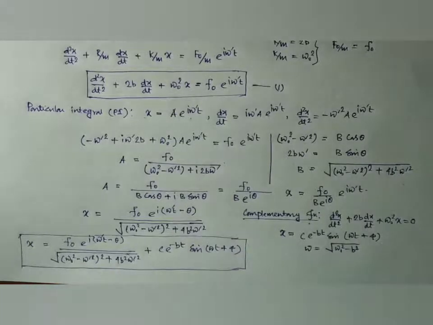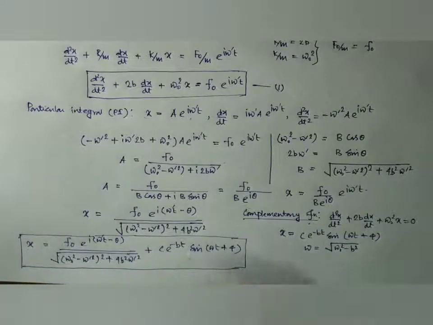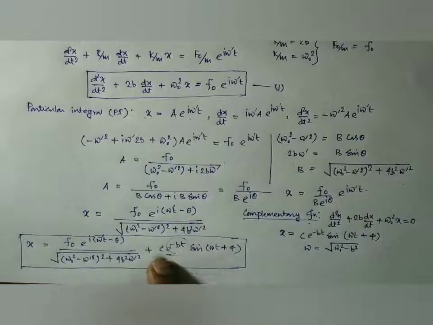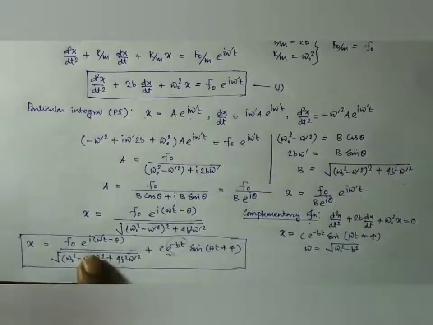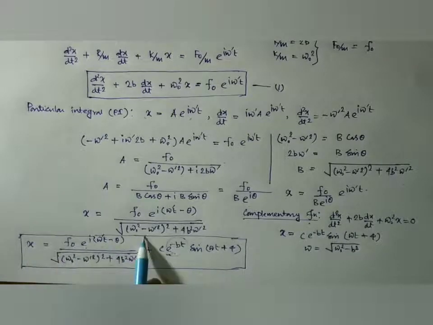Now look here. The first term will be the dominating term, because the second term has a negative exponent of time. This gives the transient part. After a certain time, as time goes on, this negatively exponential term will decay and the first term will dominate, and we may take x equal to f0 e to the power i omega prime t minus theta over root over of omega 0 square minus omega prime square whole square plus 4b square omega prime square as our solution for forced vibration.